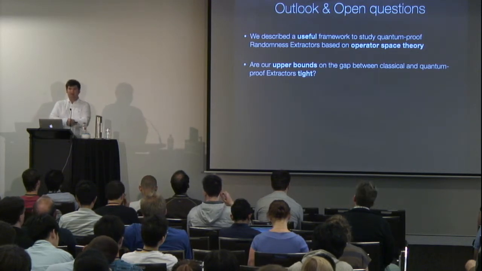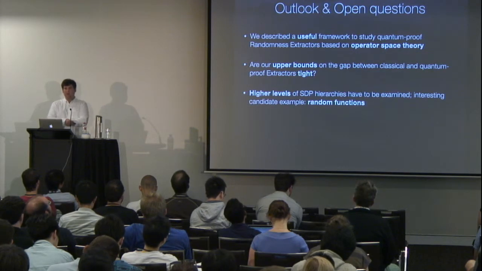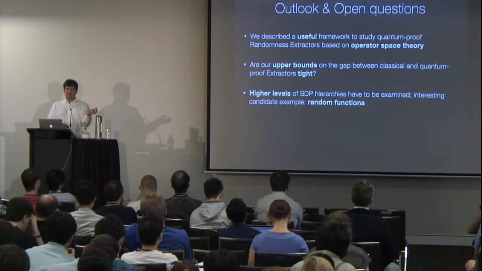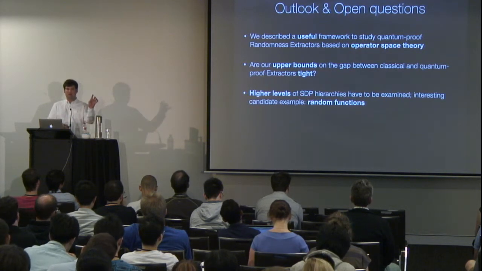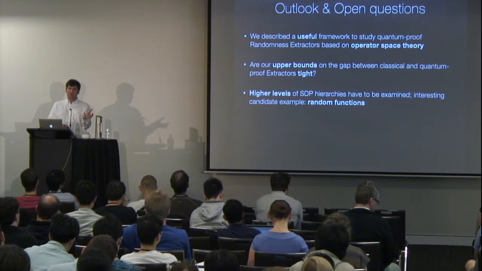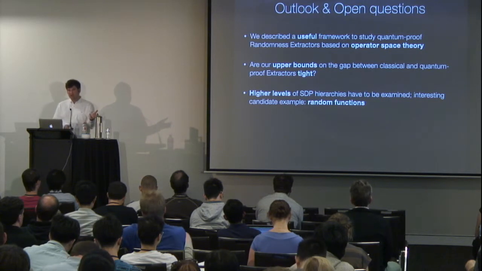And an interesting example to look at would be the case of random functions. What do I mean by that? I just mean a set: you choose a small set of random functions from the alphabet n to the alphabet m, and you use that small set of random functions to define an extractor, just as in the case of two-universal hash functions.